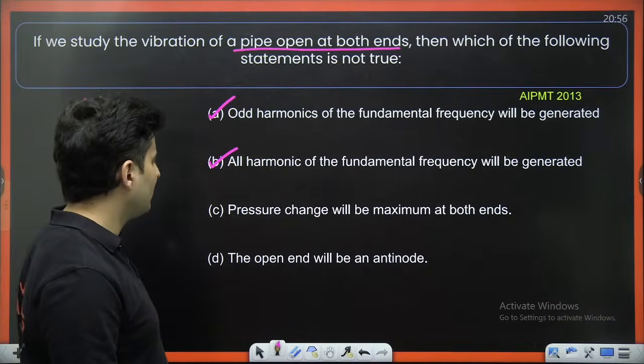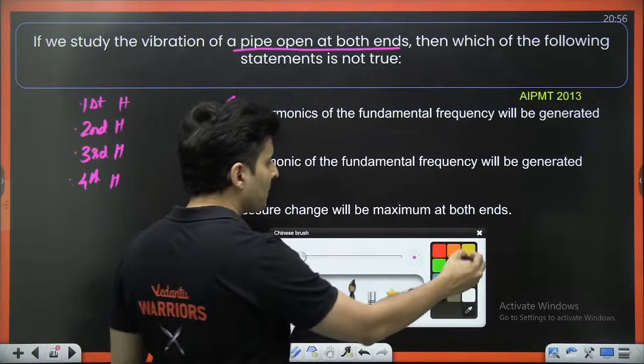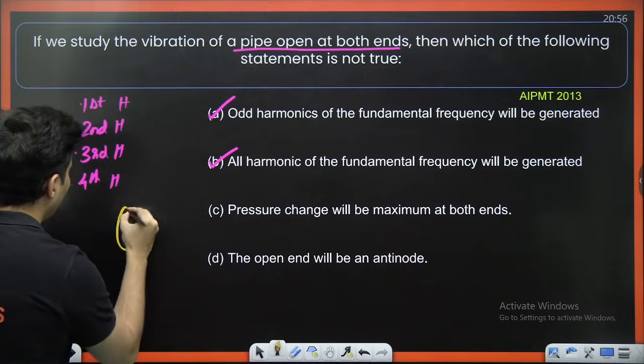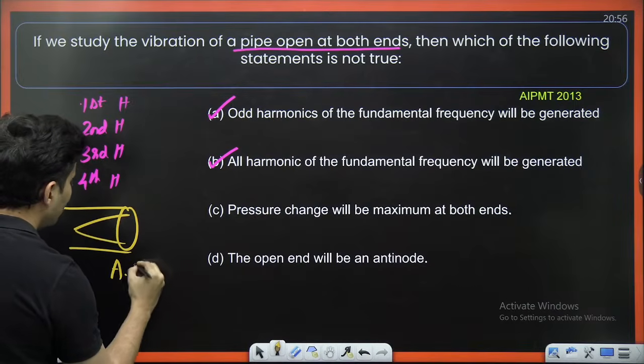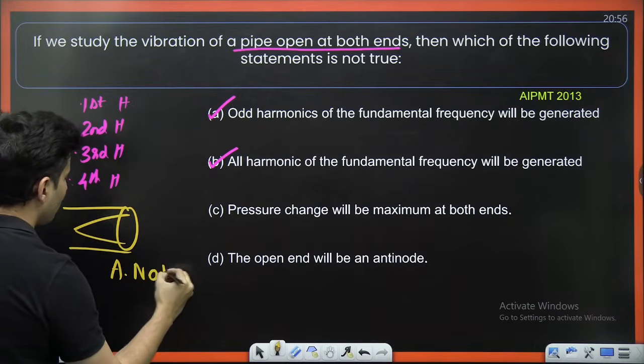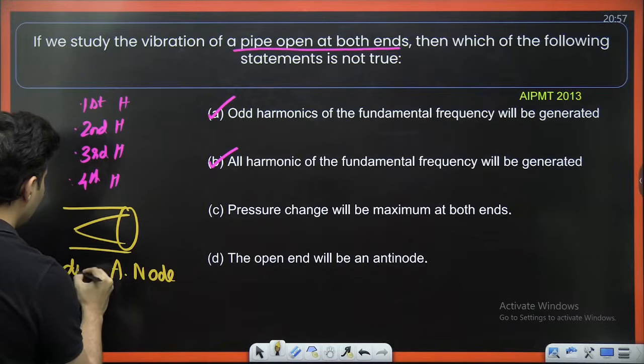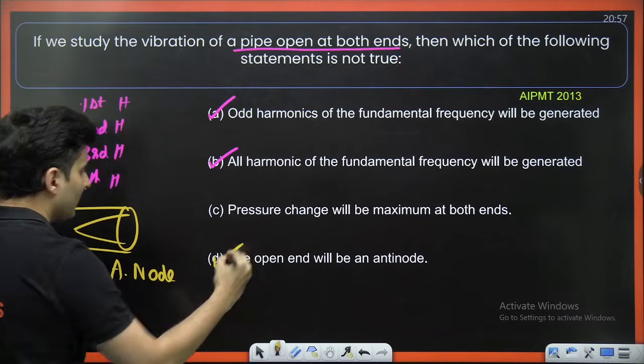Pressure change will be maximum, open end will be an antinode? Okay. See, whenever you have an open end, I have mentioned this before, open end is always an antinode. It is an antinode of displacement.